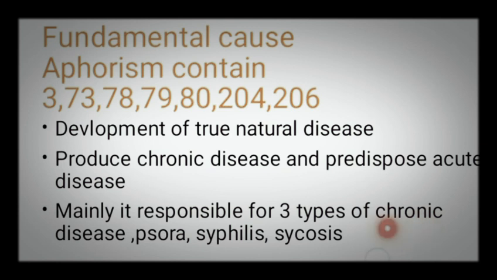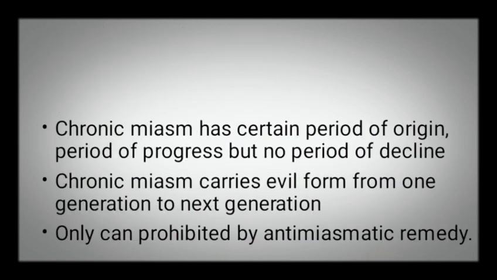Mainly there are three types of chronic disease: psora, syphilis and sycosis. These are the three chronic miasms. Chronic disease is due to the chronic miasm. And what is chronic miasm? Chronic miasm has a certain period of origin, a period of progress, but no period of declination. Chronic miasm also has a genetic effect, meaning it is inherited from generation to generation, and it is cured only by antimiasmatic remedies of homeopathy.